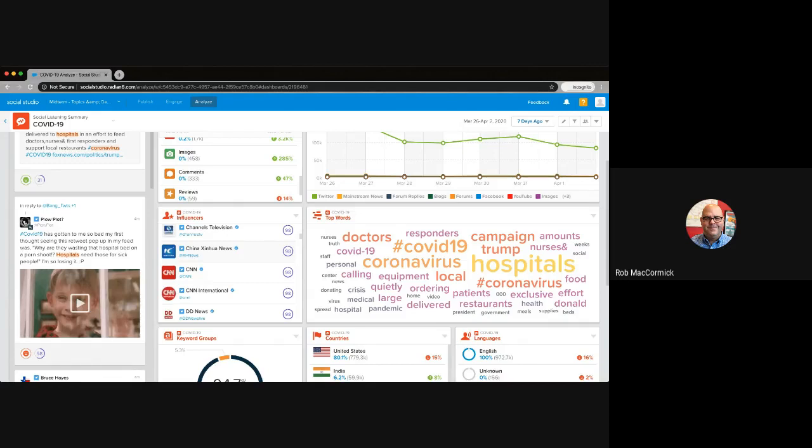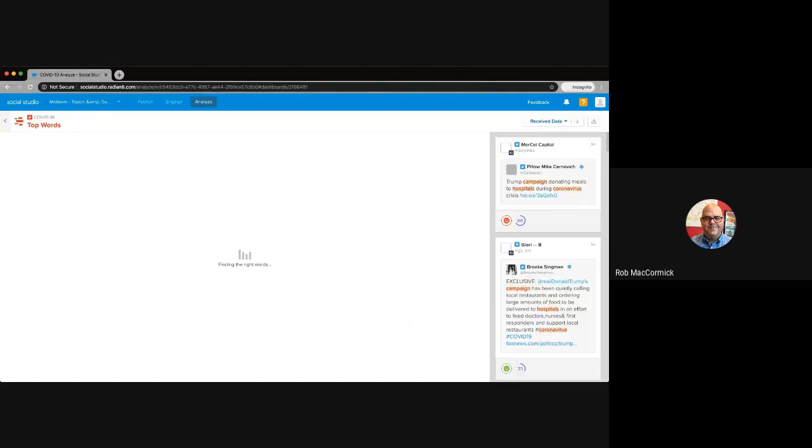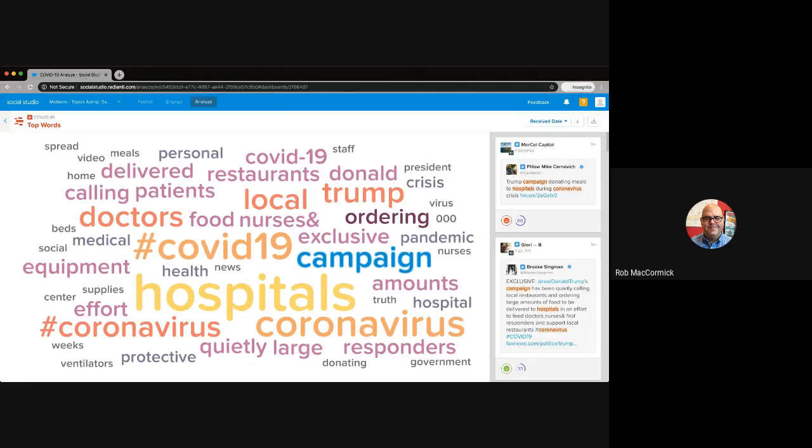Why are these things happening? So if we saw something that jumped out and seemed a bit odd, we could grab a hold. So one thing that I see is campaign, right? And then I'm wondering, okay, are people looking to fundraise? Are there things going on? So this gives you another snapshot in terms of what those keywords are.